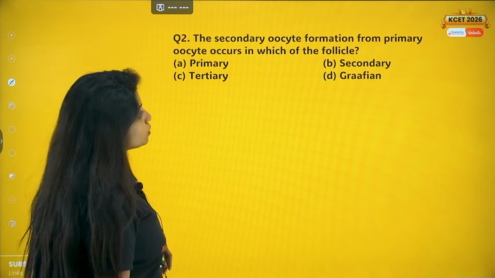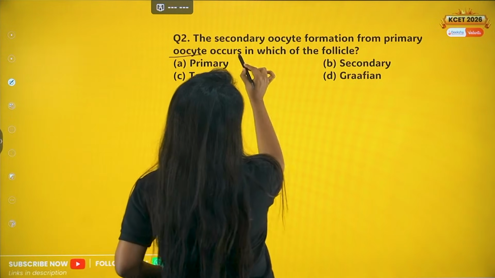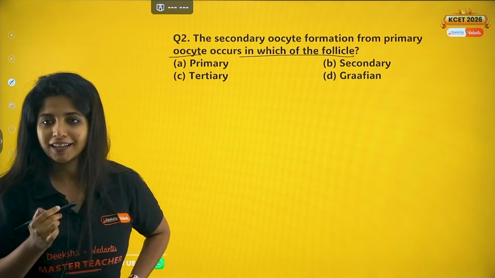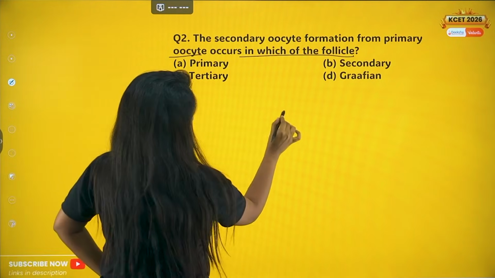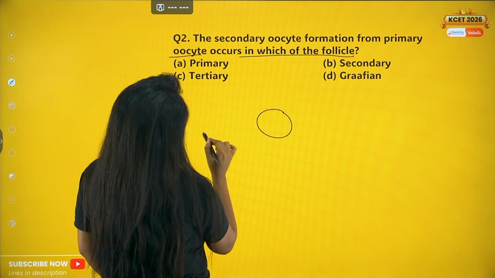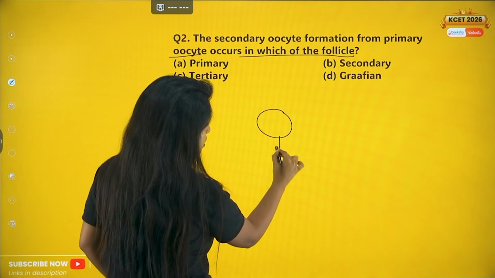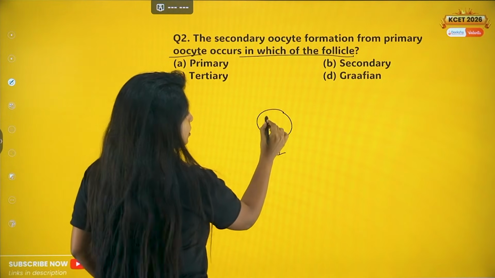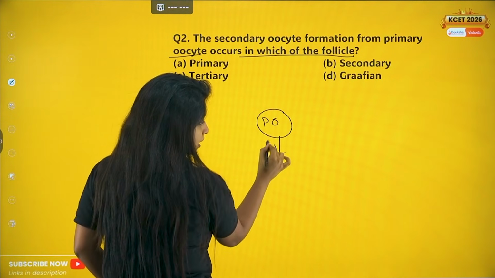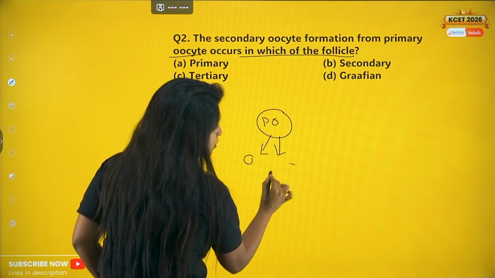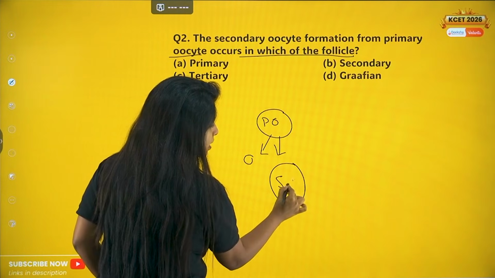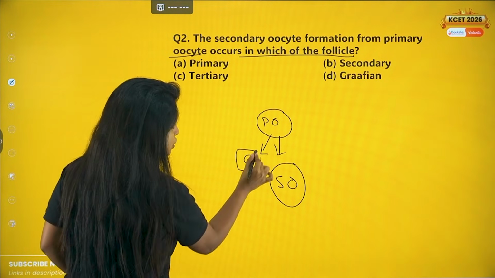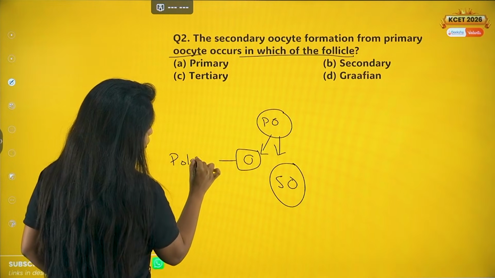Now, the secondary oocyte formation from the primary oocyte occurs in which of the follicle? That is a question. So there is a primary oocyte, and there is a secondary oocyte also, which is formed when the primary oocyte divides. The primary oocyte divides into two, one small cell and one big cell. The big cell is known as the secondary oocyte and the small cell is known as the polar body.